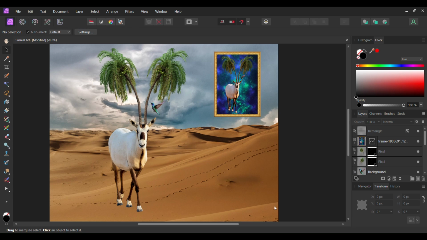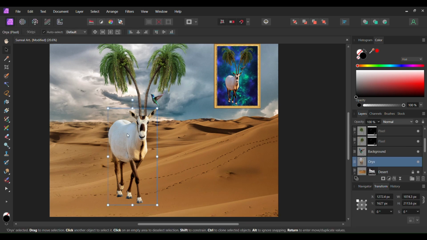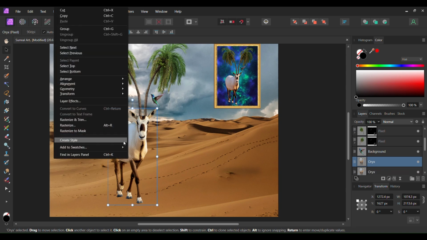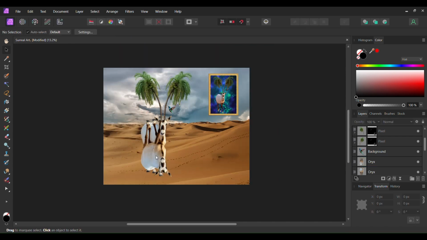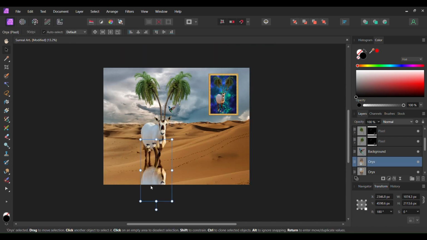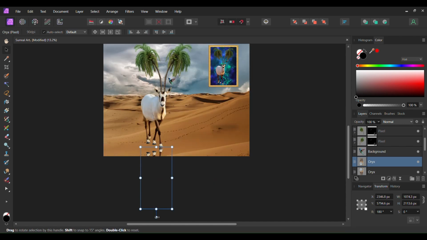Now let's create the oryx shadow. Select the oryx. Press Ctrl and J to duplicate it. Now right-click on it. Go to Transform, Flip Vertical. Press and hold Shift, then take the Move tool and drag the duplicated oryx where you see it on the screen.